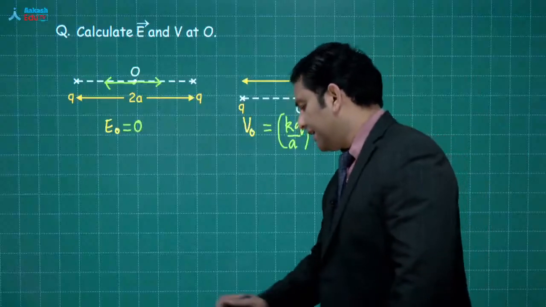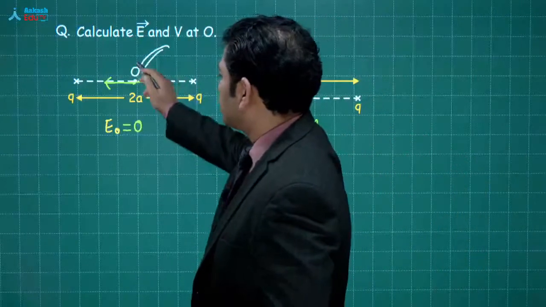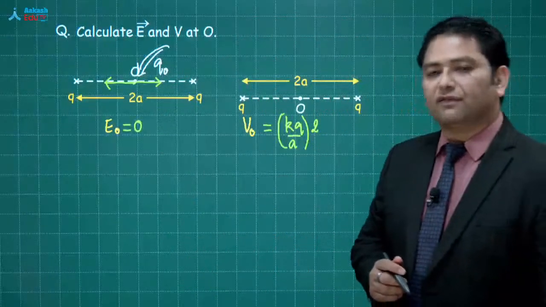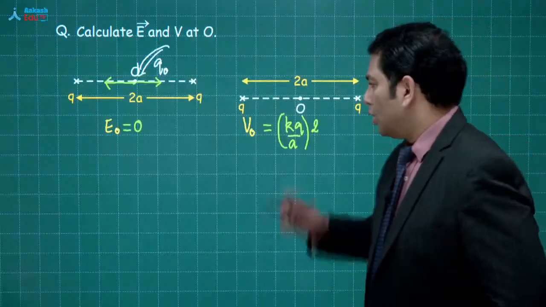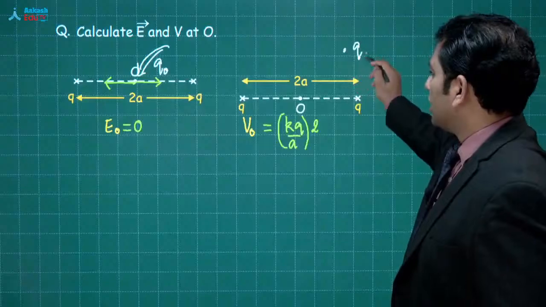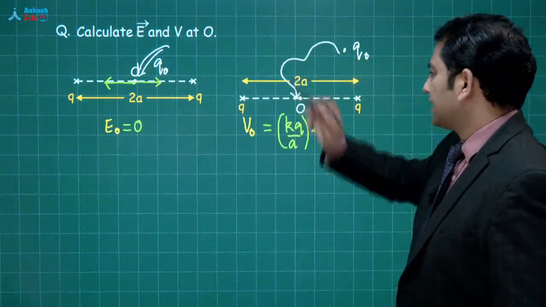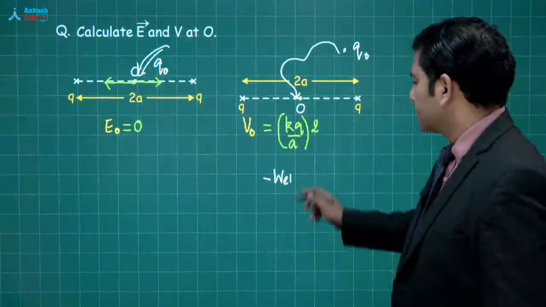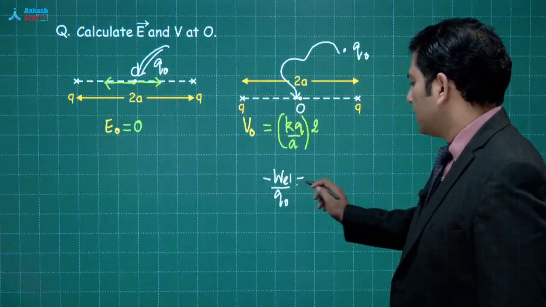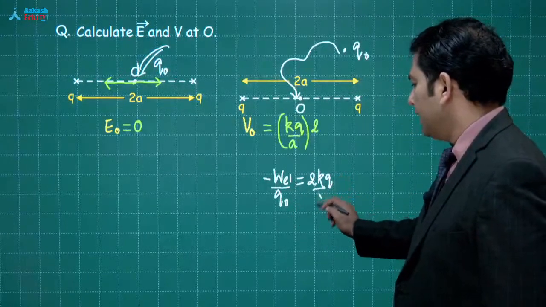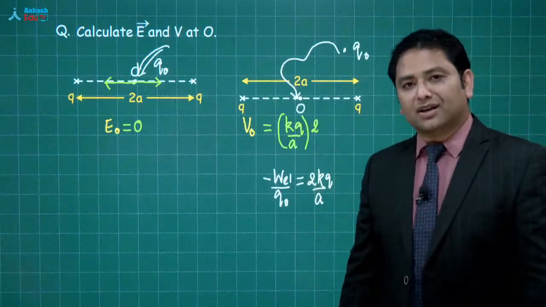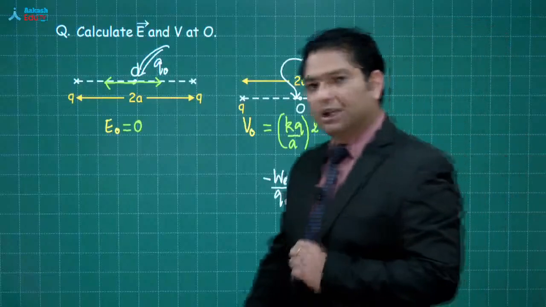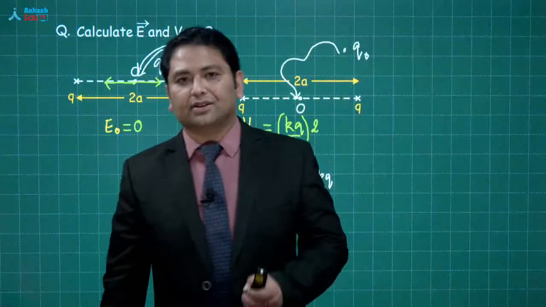Physical significance ये है that when you place a point charge, an experimental charge at this given location, the expression of force will be 0. और एक एक्सपेरिमेंटल चार्ज को अगर इन्फिनिटी से यहां तक ले आएंगे, the negative of work done by electric force per unit test charge will be equals to 2kq by A. So just don't forget, calculate तो करेंगे, लेकिन calculation के साथ साथ you should also realize what is the utility and what is the significance of this.